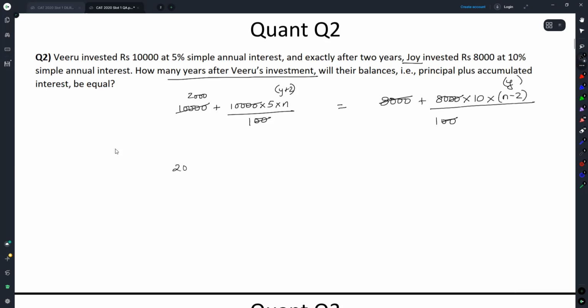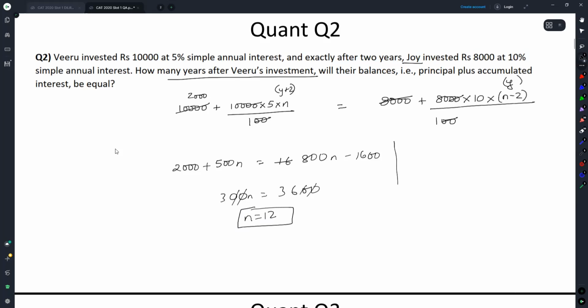I get 2,000 plus 500n is equal to 800n minus 1600, sorry, or 300n is equal to 3600. Zero is gone. n is equal to 12. And you can mark your answer. This is simple enough to fathom.